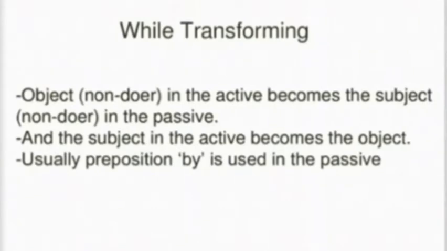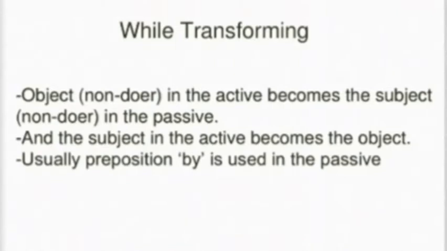While transforming, the object, that is the non-doer, in the active becomes the subject in the passive. I have done it. It has been done by me. I is the subject and it is the object. In passive it is just the opposite. It has become the subject, doer, and it has become the object, non-doer. And the subject in the active becomes the object. Usually the preposition by is used in the passive.